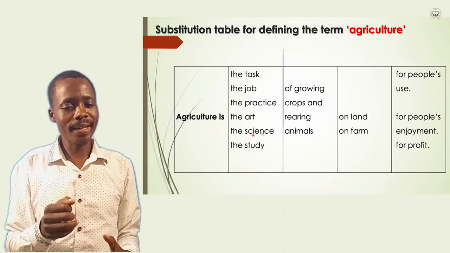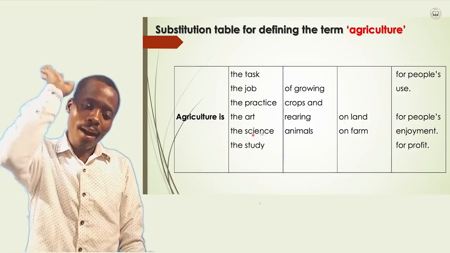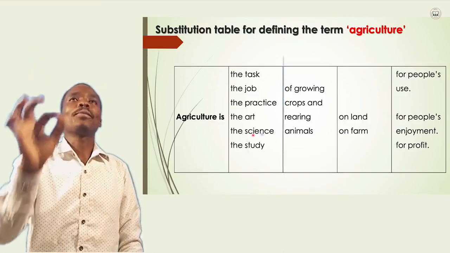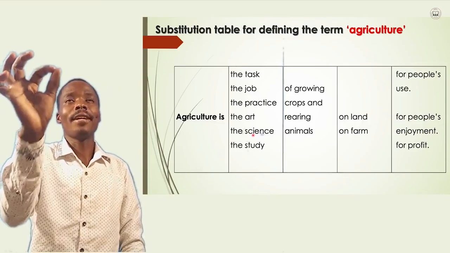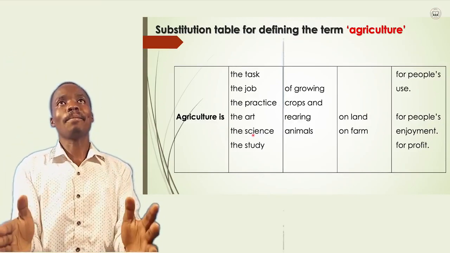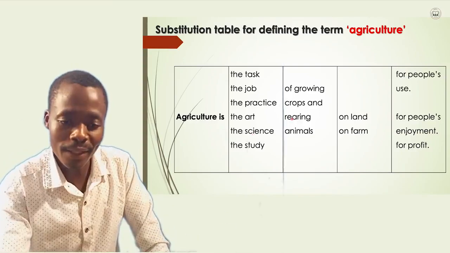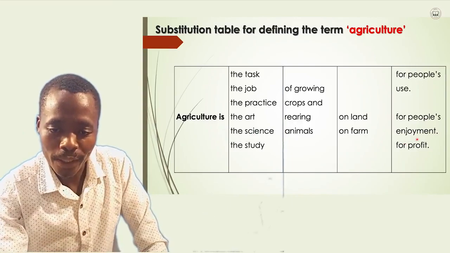So that is why we are saying that agriculture is the science of growing crops, because science is a study of life, and plants are also living things. We need to study them for people's enjoyment, no matter what. At the end of the day, people do enjoy. How?